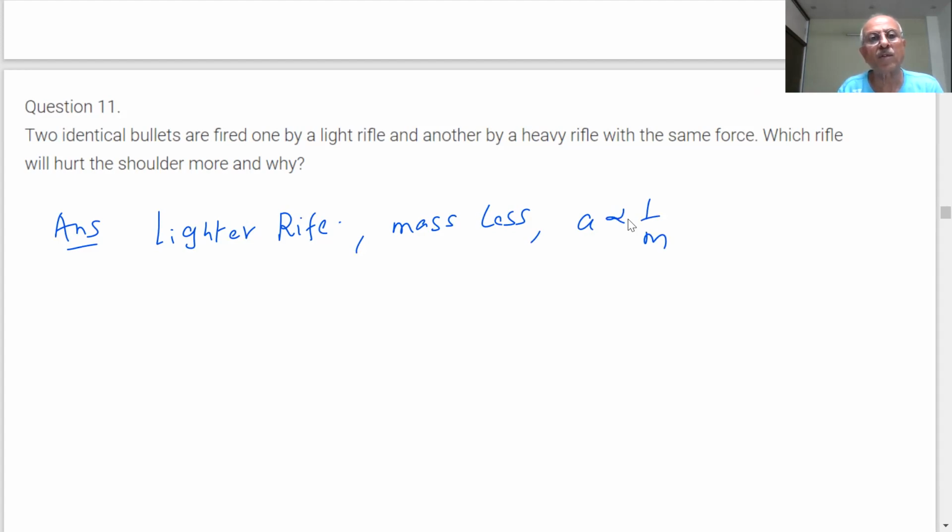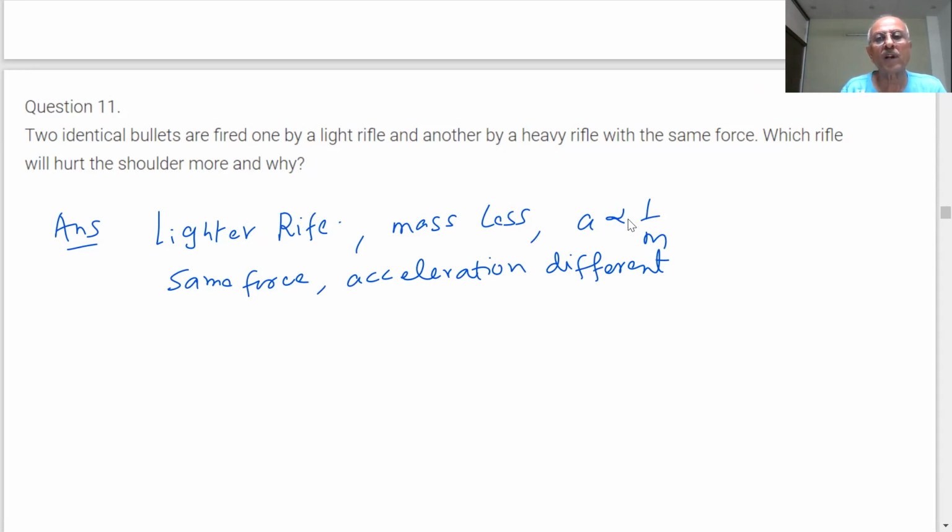Acceleration is inversely proportional to mass. So the same force is there, but acceleration is different. The lighter rifle has more acceleration.